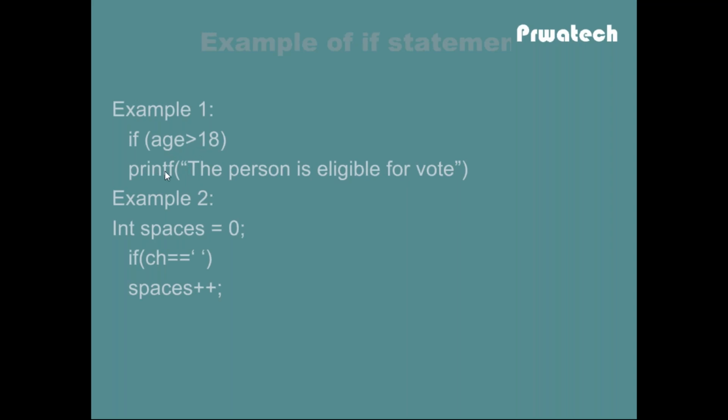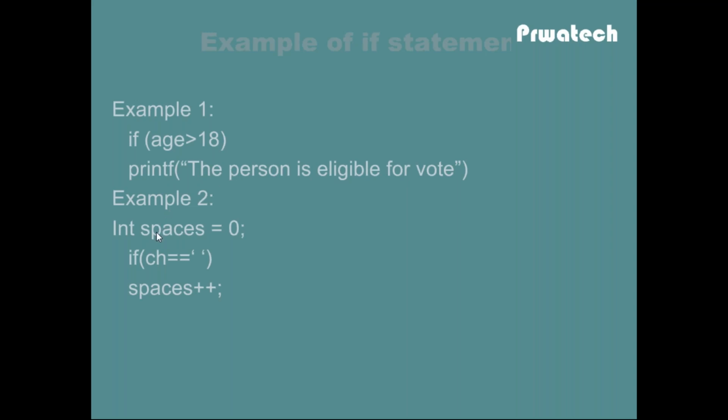So this printf statement will be ignored. Suppose the user gives age as 21. 21 is greater than 18, so it comes to the printf statement: the person is eligible for vote. This will be displayed on the console window. That means if this condition is true, then this printf statement will be executed. Otherwise, this statement won't be executed.